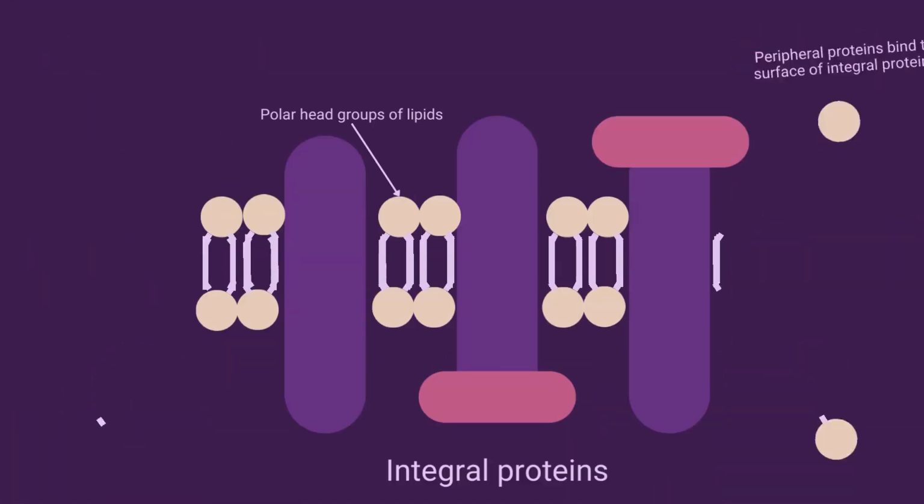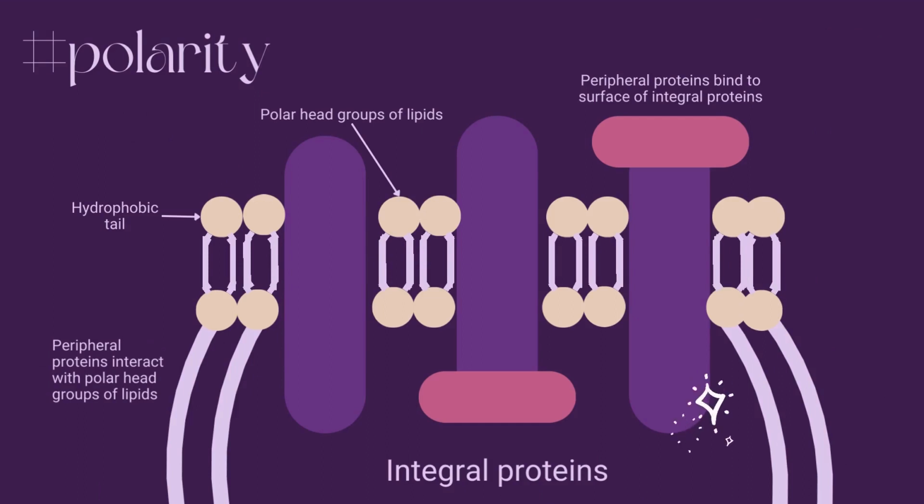The cell membrane is made up of 2 different types or classes of proteins. Integral proteins are nestled into the phospholipid bilayer and stick out on either end, and integral proteins are helpful for transporting larger molecules like glucose across the cell membrane.